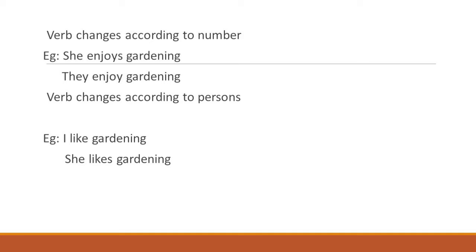Verb also changes according to persons. For example, I like gardening. She likes gardening. Here, the verb like changes according to the person, the subject. With I, the verb becomes like. With she, the verb becomes likes. So, the verb also changes according to persons. With first person pronoun I, it is like, and with she, it is likes.